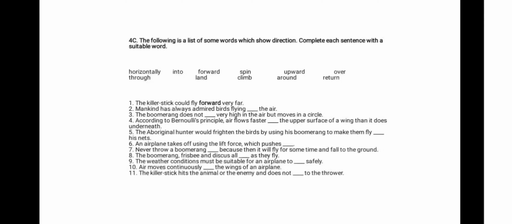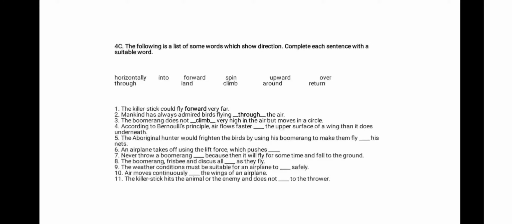Okay, number 2. Mankind has always admired birds flying through the air. Well, of course, birds fly through the air. I mean, I can't think of any other way. Number 3. The boomerang does not fly very high in the air but moves in a circle.